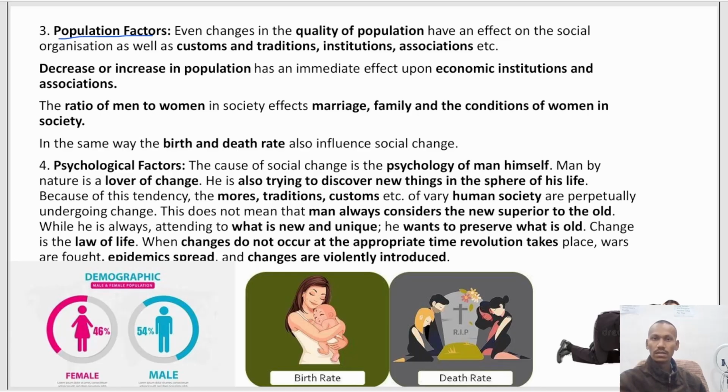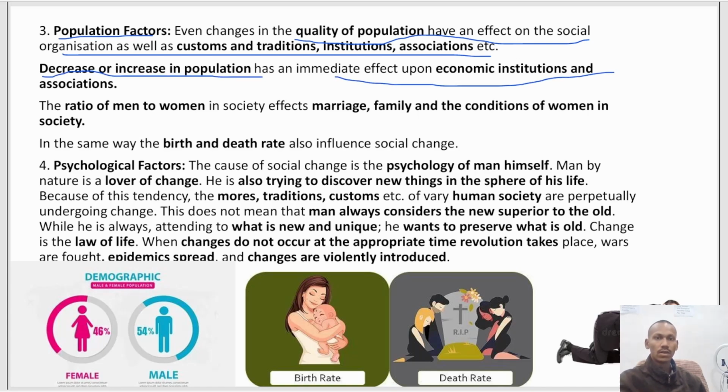So even changes in quality of population have effect in social organization as well as customs, traditions, institutions and associations. So how does population change social change? Decrease or increase in population has immediate effect upon economic institutions. If there is more population, the burden on economic institutions will increase. If there is a decrease in population, the burden will be lessened, right?